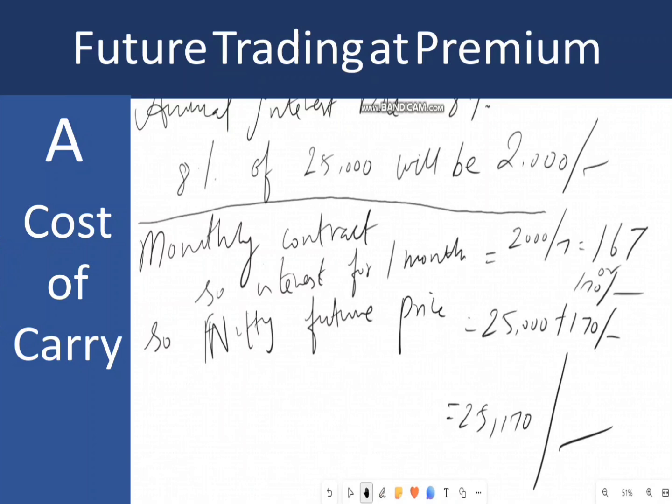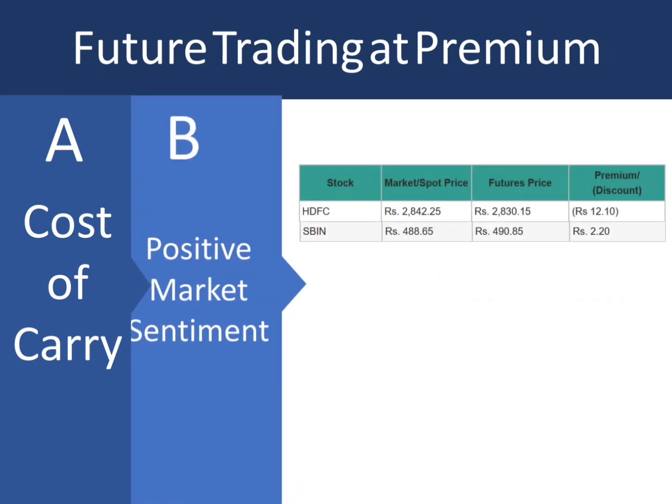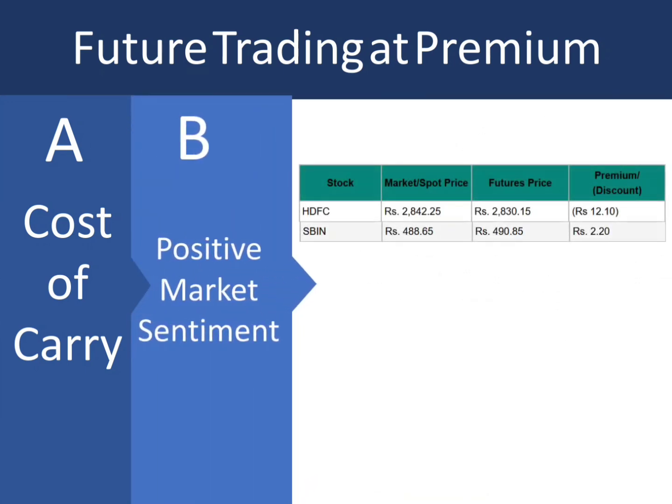Another reason could be positive market sentiment as well. When the trader is expecting the underlying asset's price to rise, they will be willing to pay a premium for the futures contract. This is also an indicator of a bullish expectation. Say for example currently the Nifty spot price is at 25,000, and we suddenly get some macro news saying that the government announces a major economic reform which is expected to boost the corporate earnings and the economic growth. So in this case people expect all the stocks or the underlying index to move up.